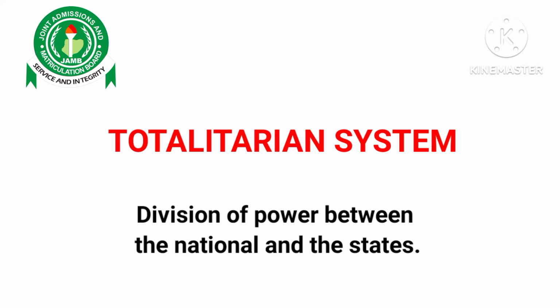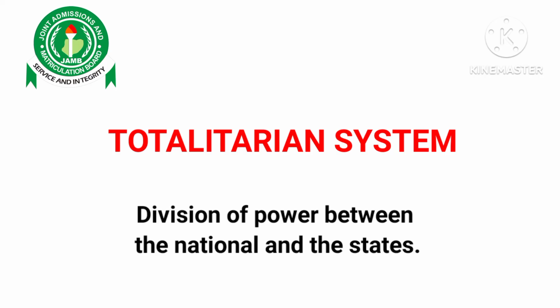So a totalitarian system of government is a dictatorship where opposition is not allowed, and anybody that wants to form an opposition is outlawed. So it's not the correct answer.